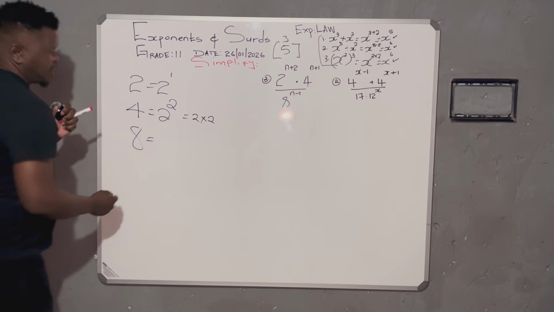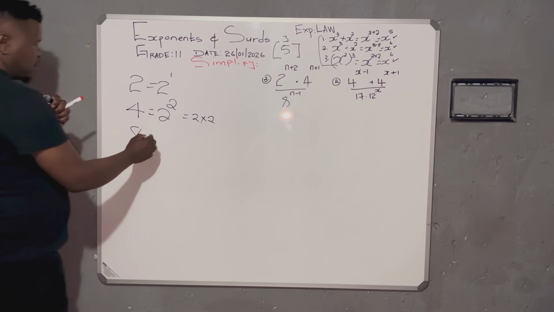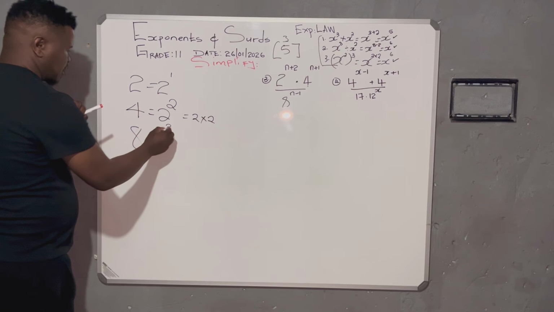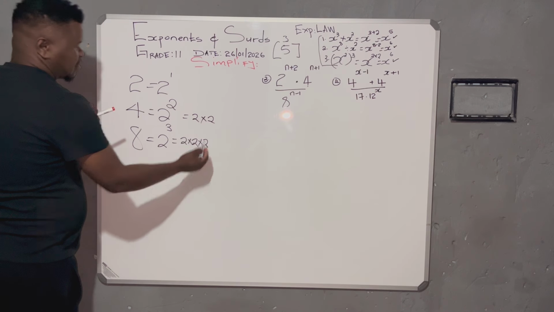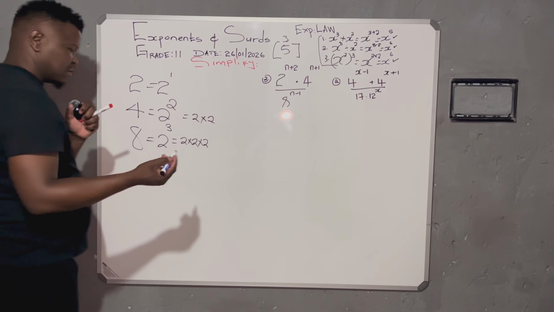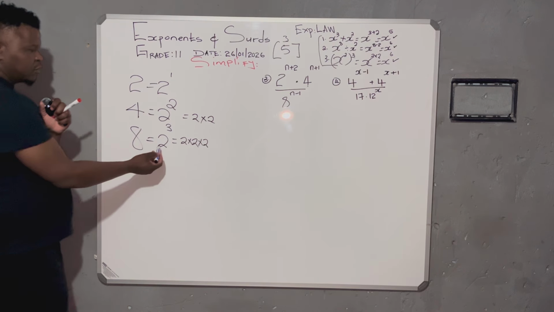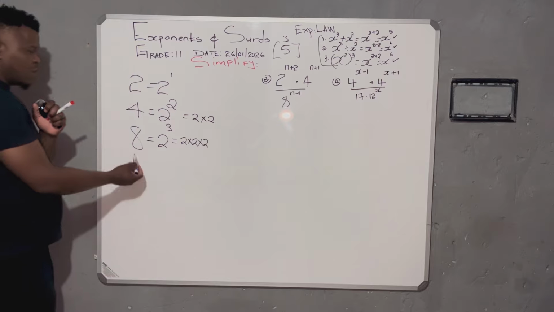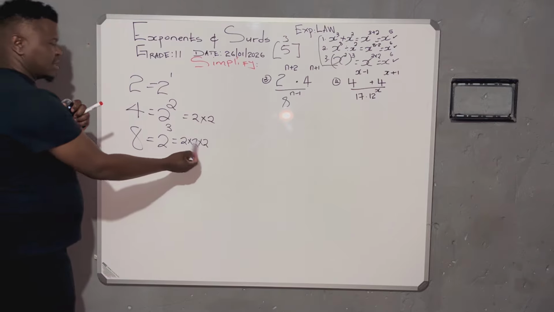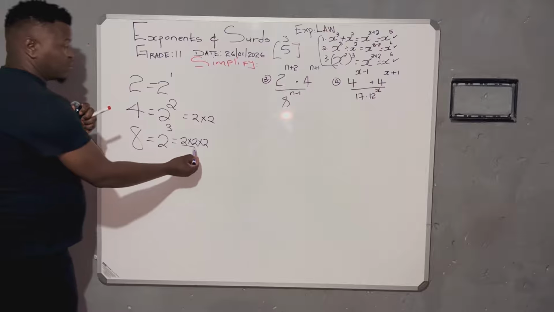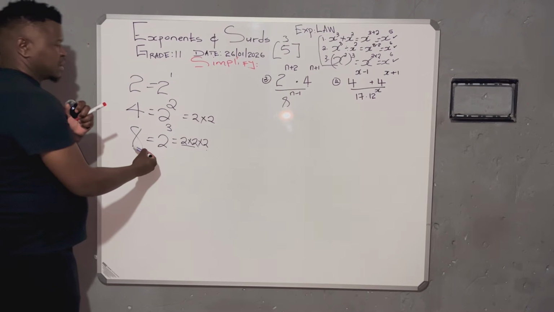8, we don't say 4 times 2, but it's 2 cubed. Why? Because it's 2 times 2 times 2. Most learners have a misconception of saying 2 times 3 is 6, while we're having 8. So basically, this means 2 times 2 times 2. That gives us an 8, because 2 by 2 is 4, that's 4 by 2, then 8.